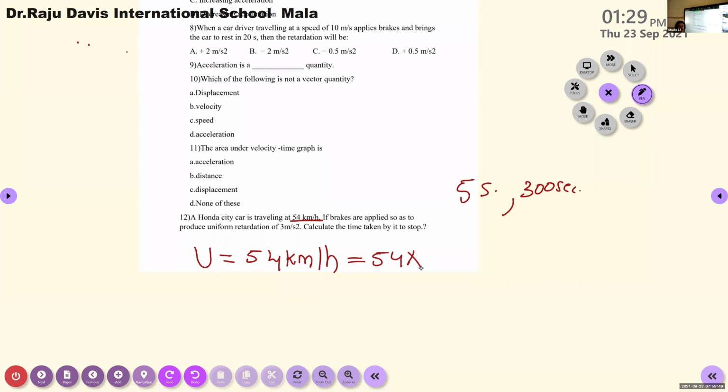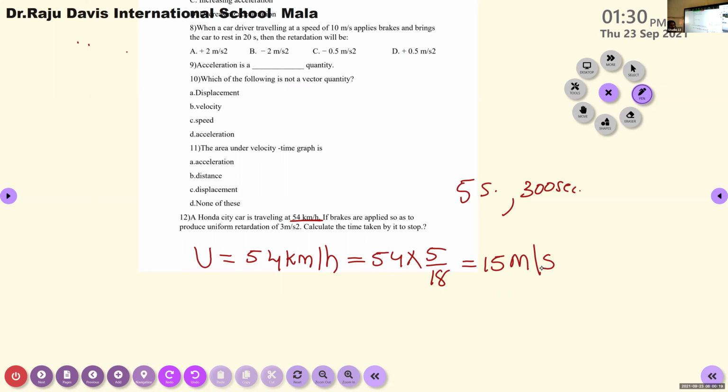Into 1000 divided by 60 into 60, or you can multiply it with 5 by 18. So 54 kilometer per hour is equal to 54 into 5 by 18. This 5 by 18 is a constant value. Here we use this value in order to convert kilometer per hour into meter per second. So 54 into 5 by 18 is equal to 15 meter per second.